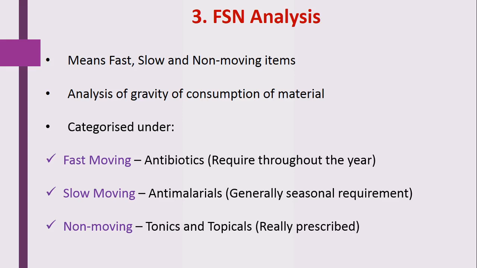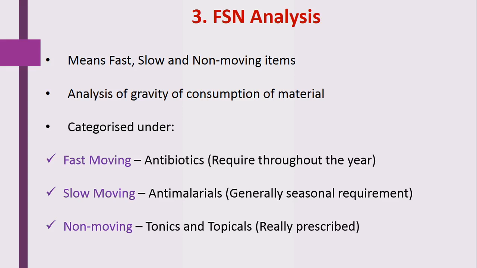Slow moving items include the anti-malarial medicines, which are not required throughout the year but seasonally. So that's why they are included in the slow moving category. And the last one is non-moving items.